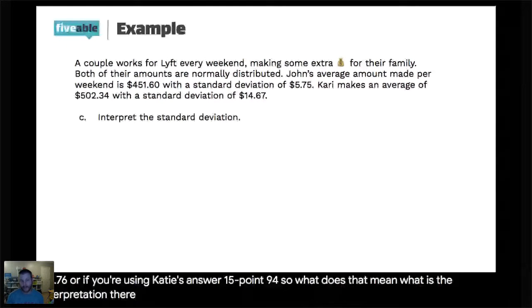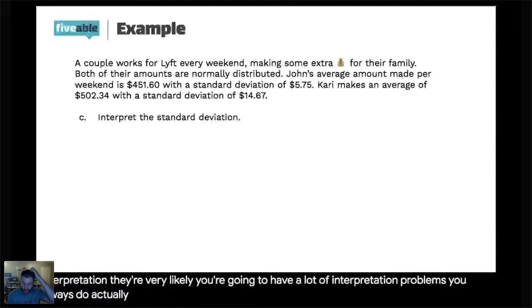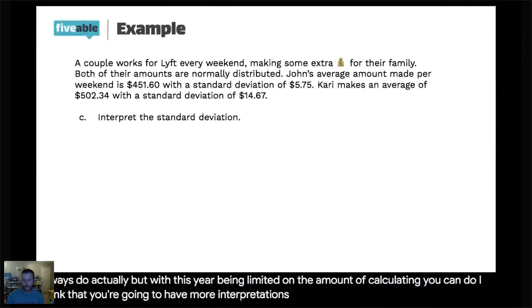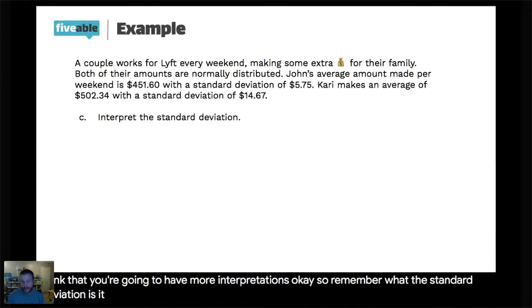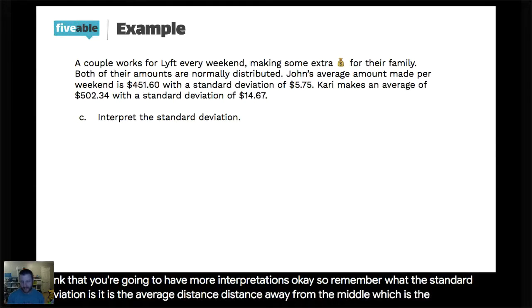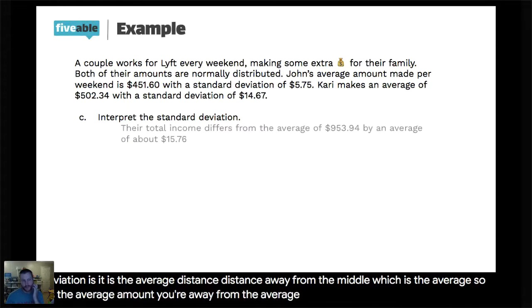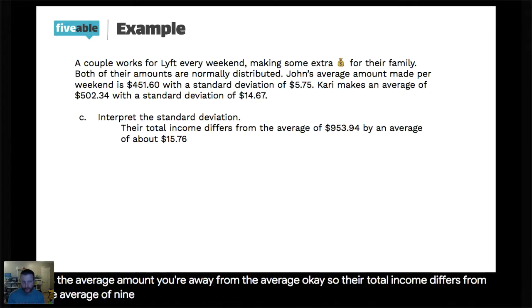Very likely you're going to have a lot of interpretation problems. You always do, actually. But with this year being limited on the amount of calculating you can do, I think that you're going to have more interpretations. Okay. So remember what the standard deviation is. It is the average distance away from the middle, which is the average. So it's the average amount you're away from the average. Okay. So their total income differs from the average of 953 by about 1576.